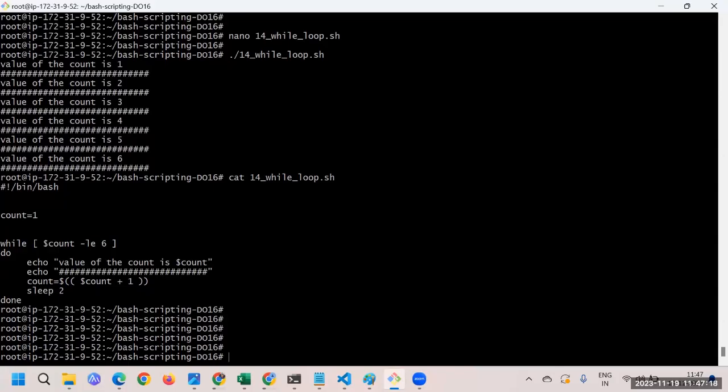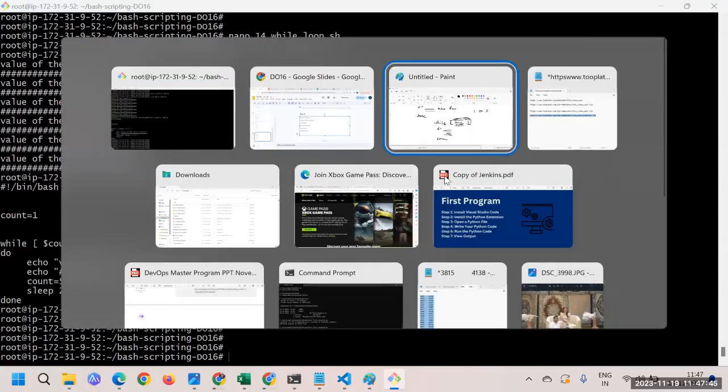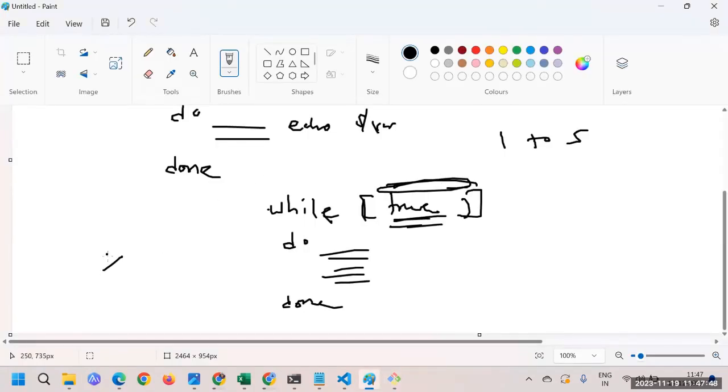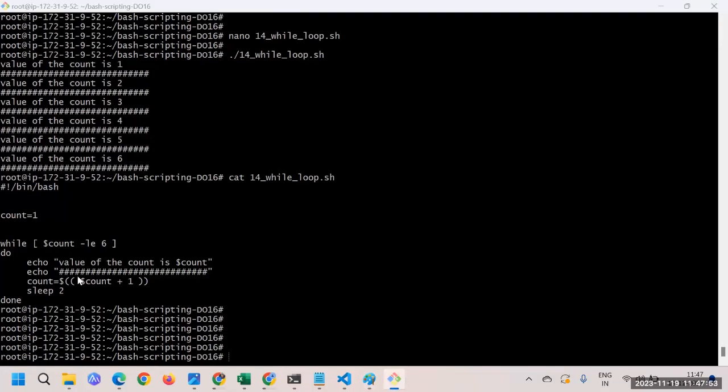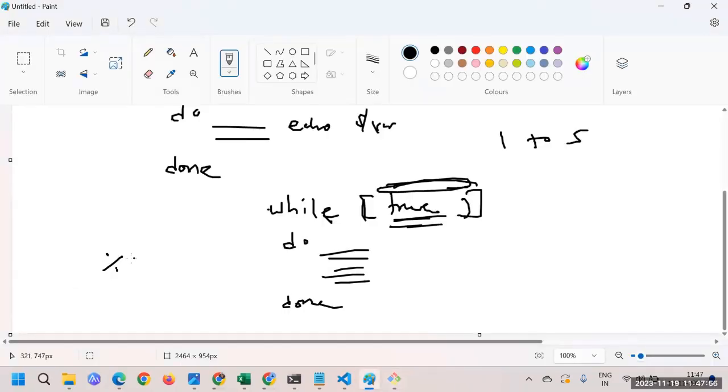But what I'm saying ahead, I'm putting one question: we have to print just the 1 to 100 even numbers. Now how can we print the even numbers? For that purpose, we need to understand a little bit of maths, which you might have learned in the past. There is a sign called modulus, which looks like the percentage sign.